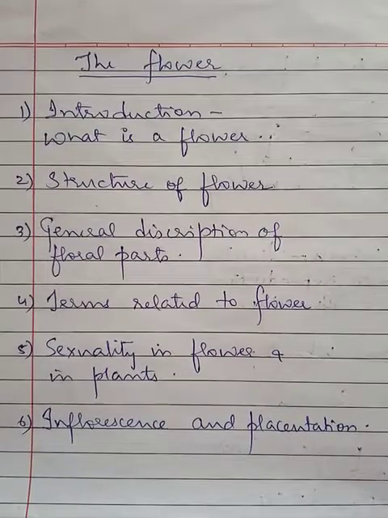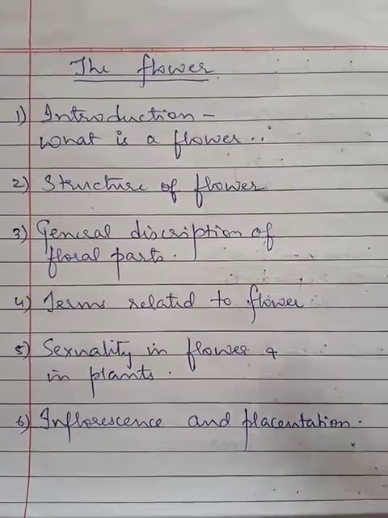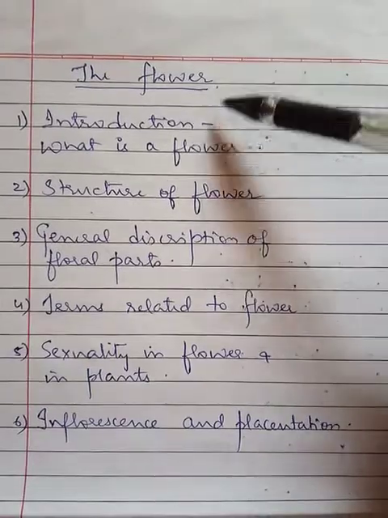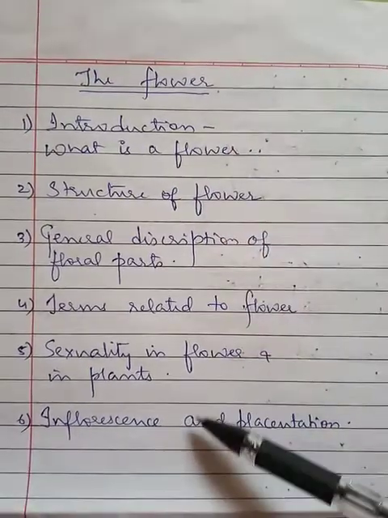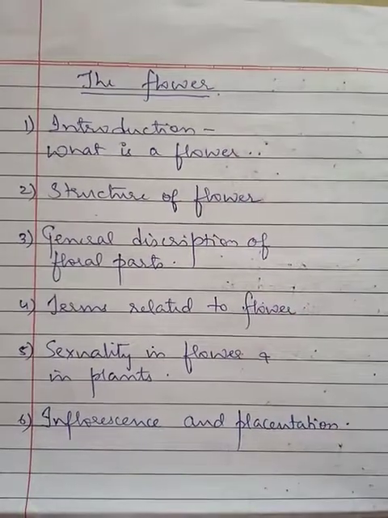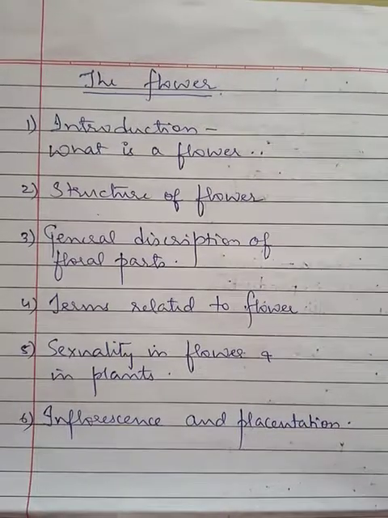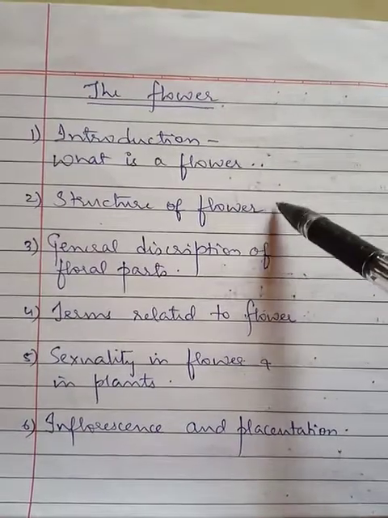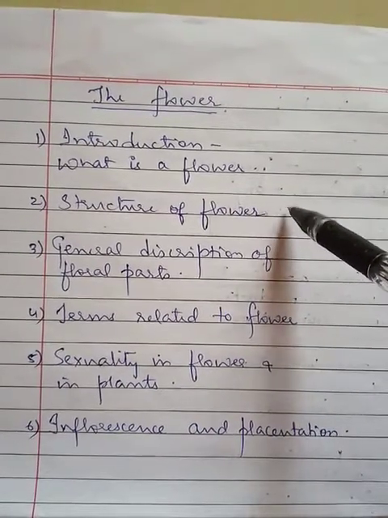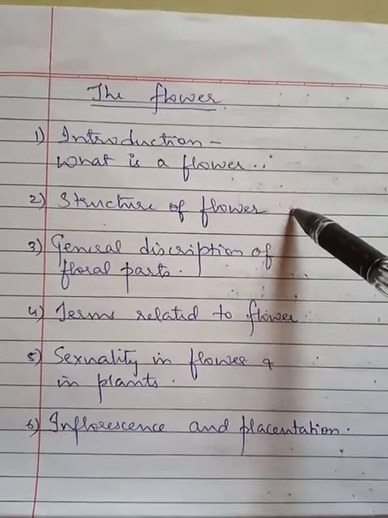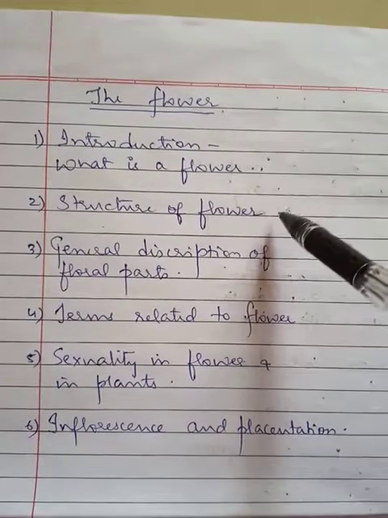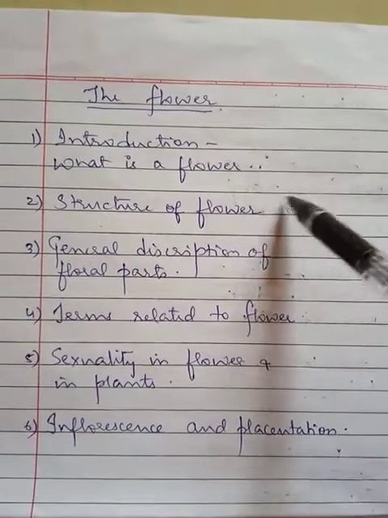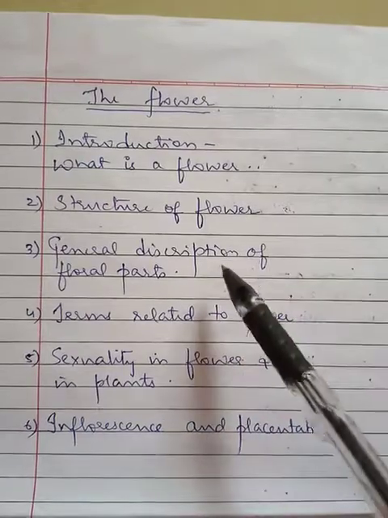Okay, we are going to start this chapter, the flower. In this chapter we are going to study the following points. The first point is what is a flower and why is it important for a plant. Second, we will be studying the structure of a typical bisexual flower with the help of a diagram. We will be studying the different parts that are present in the flower.